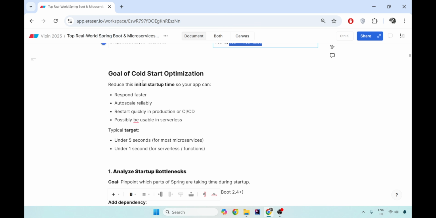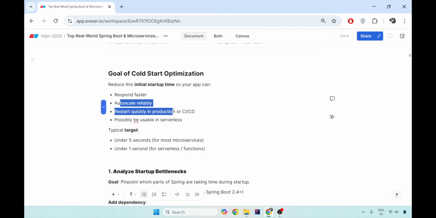To reduce this initial startup time, if you handle it properly, what will be the benefit you will get? You will respond faster. You will be able to auto-scale reliably, and there will be no delay in the auto-scaling process. You can quickly restart your pods if they crash, because the nature of pods is that they are crashable. Possibly be usable in serverless architecture. If your application does not have good cold start optimization, you are completely out of the serverless job market. You cannot use your application in serverless functions at all.